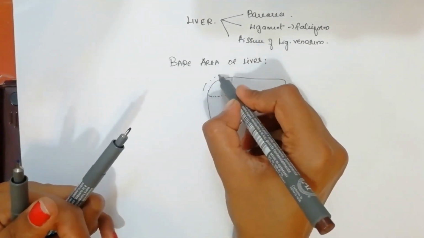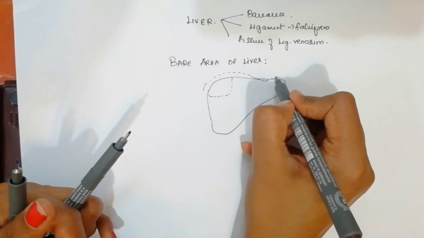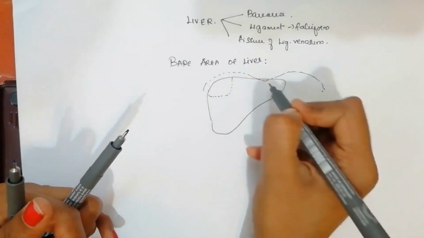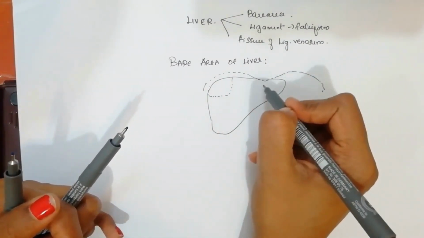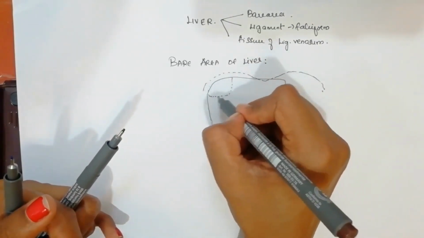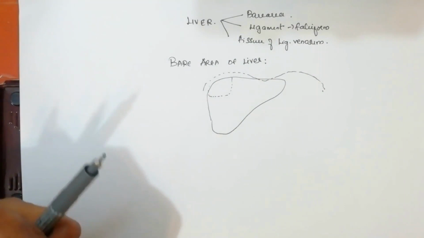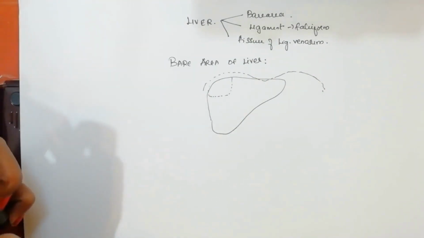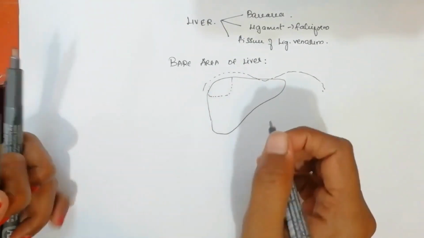Before that, above the liver we have an organ present, that is the diaphragm. So this is the diaphragm, which is present just above the liver region, and this part is considered as the bare area of liver. Here we have some portal veins and also some systemic veins getting anastomosed.